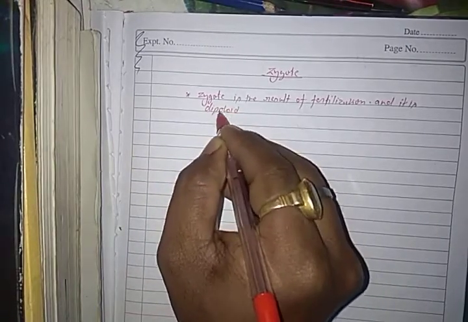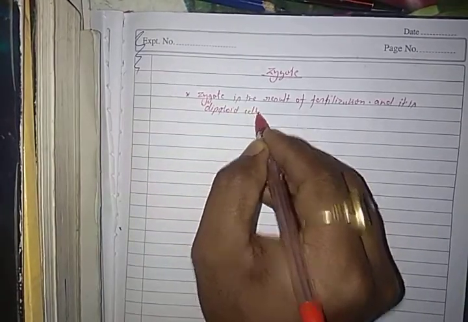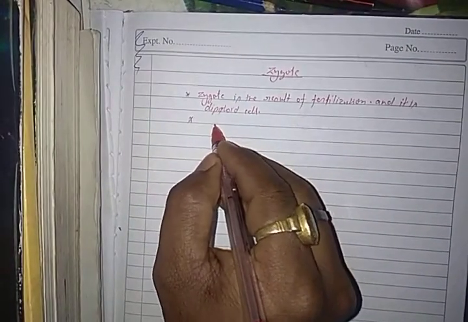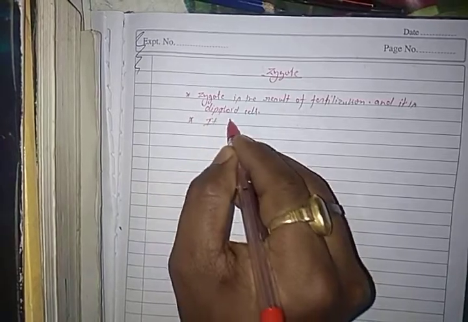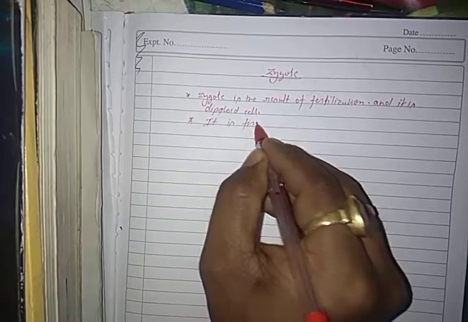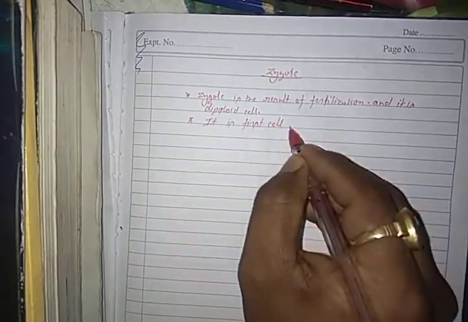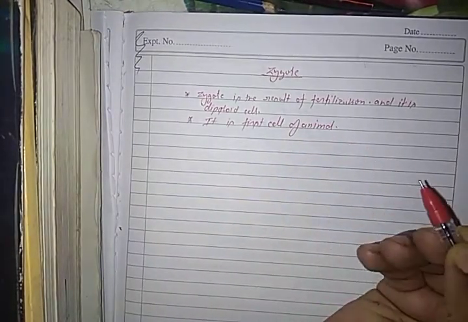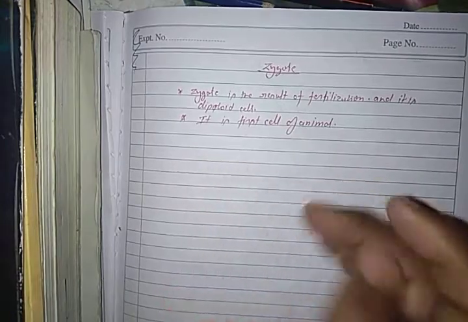It is the first cell of the animal, because life starts from this structure.